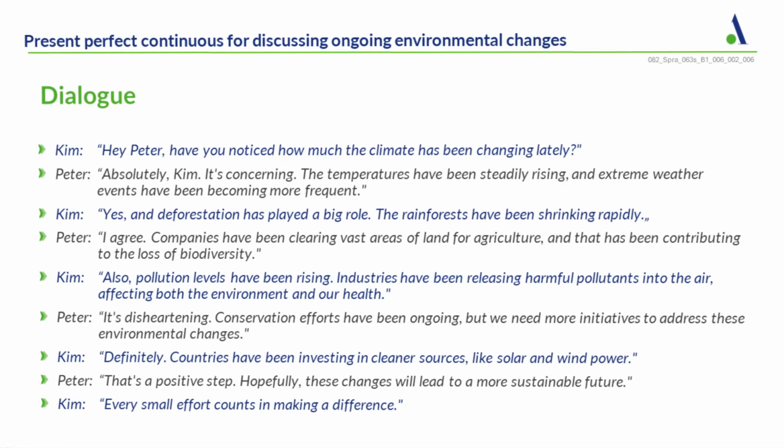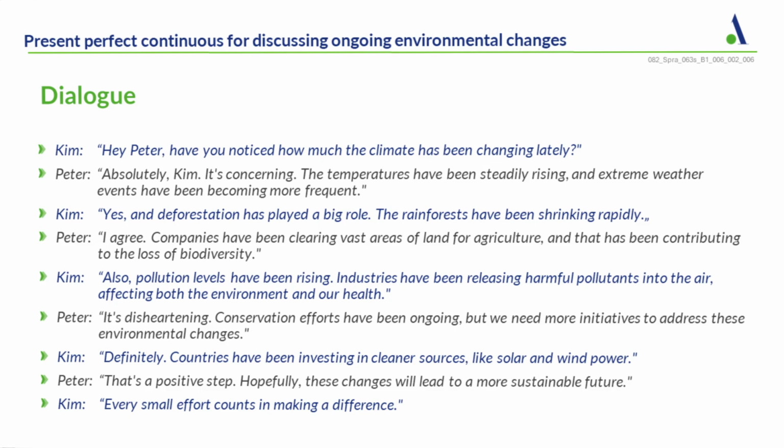Let's take a look at this dialogue here, or read it, not just look, but read it together. So Kim says, "Hey Peter, have you noticed how much the climate has been changing lately?" And Peter says, "Absolutely, Kim. It's concerning. The temperatures have been steadily rising and extreme weather events have been becoming more frequent." Kim says, "Yes, and deforestation has played a big role.